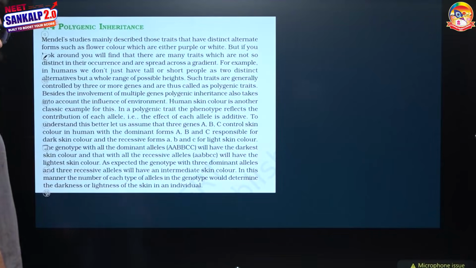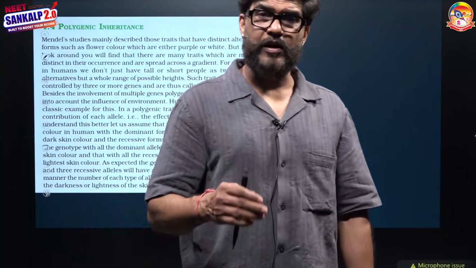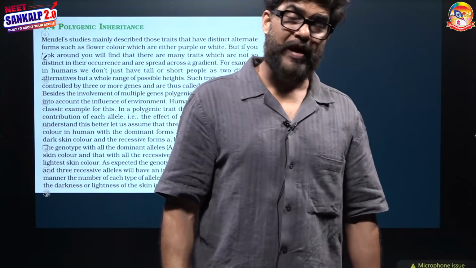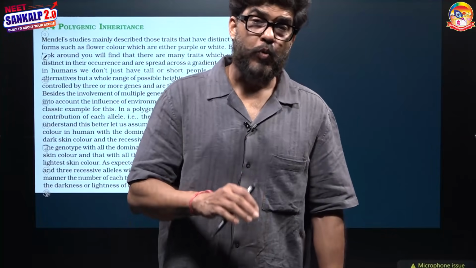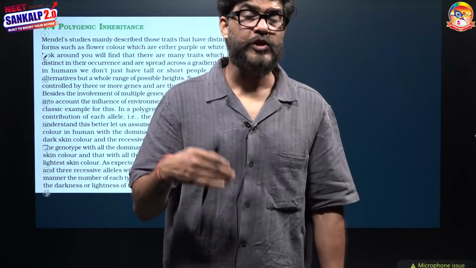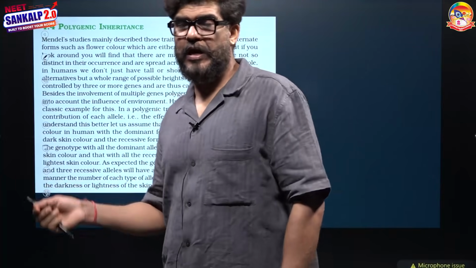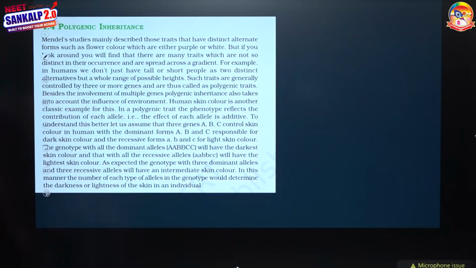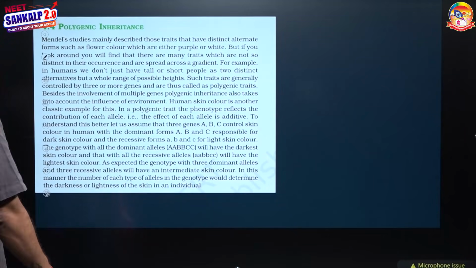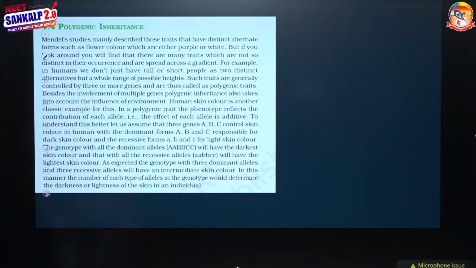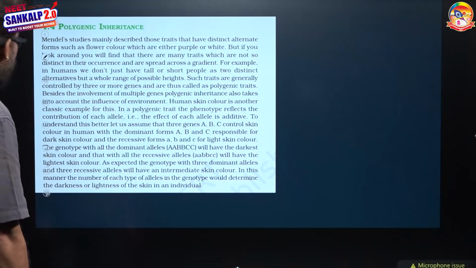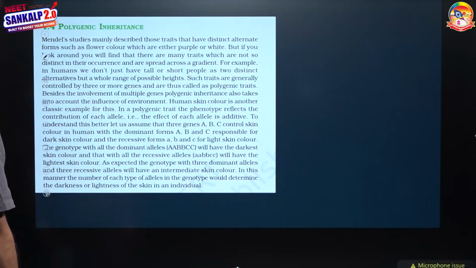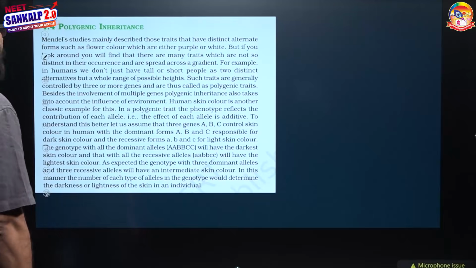Polygenic inheritance. So far we have observed that one character is controlled by one gene, but when one character is controlled by more than one gene, this kind of inheritance is called polygenic inheritance. Mendel mainly studied traits that have distinct alternative forms, such as flower color, whether purple or white. But if you look around, you will find many traits that are not so distinct, which are not just at the two extremities.